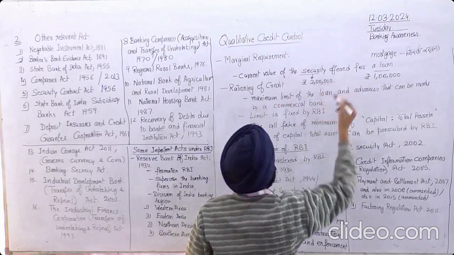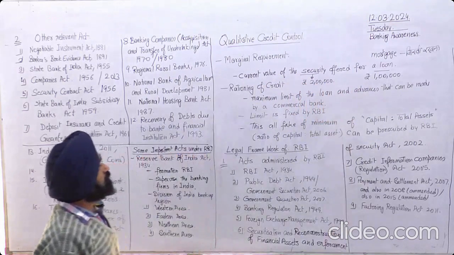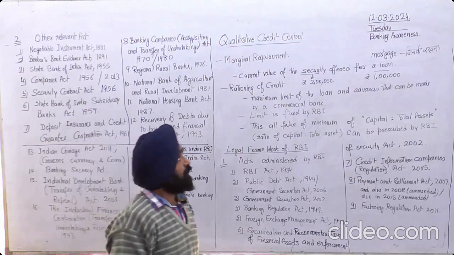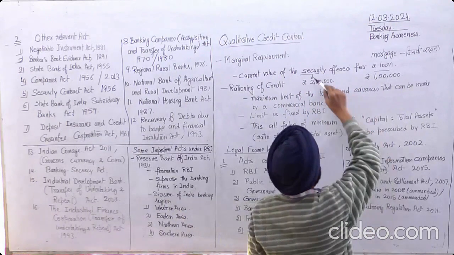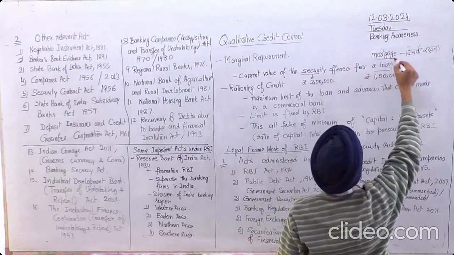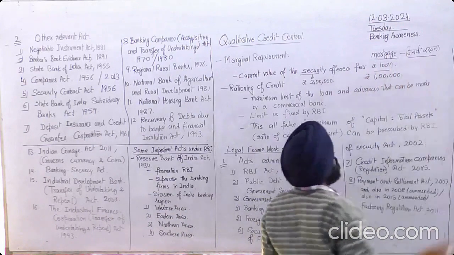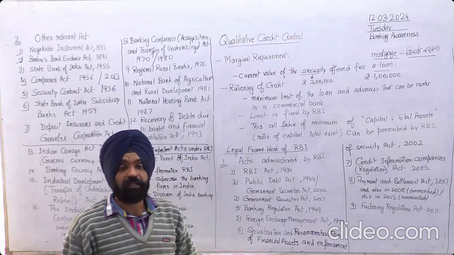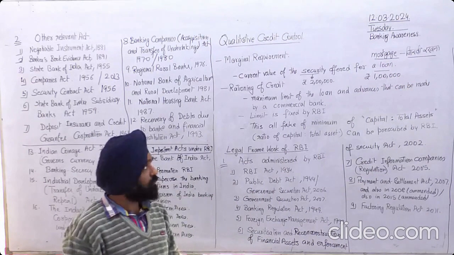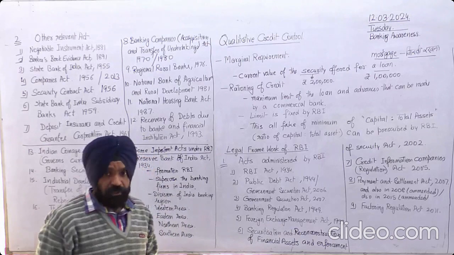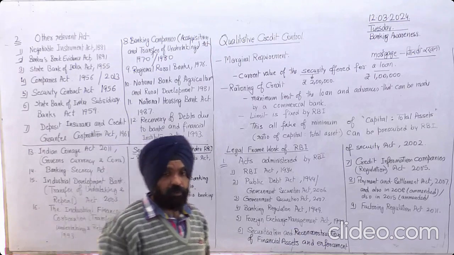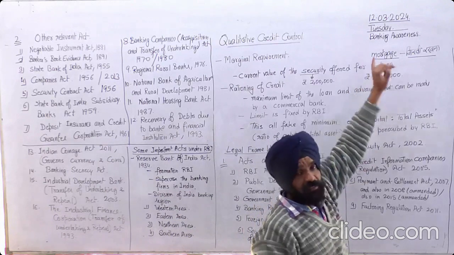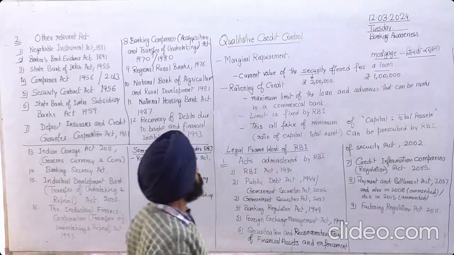That is the current value of security offered for a loan, and we have to mortgage the security. Mortgage means गिरवी रखना, like keeping some property, gold, or any FD, fixed deposit etc. Even insurance, LIC life insurance, we can take a loan by mortgaging it.